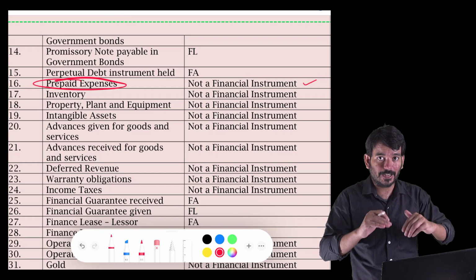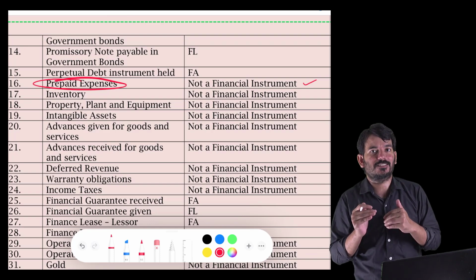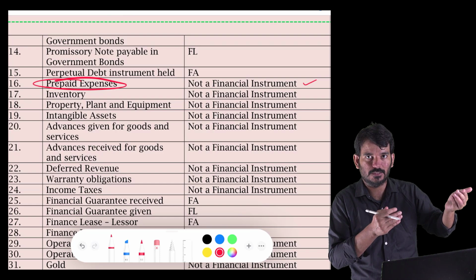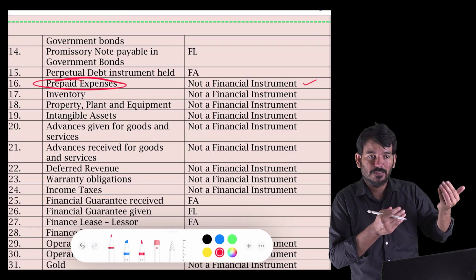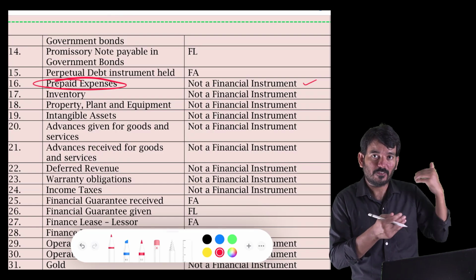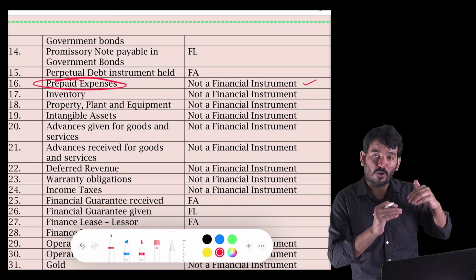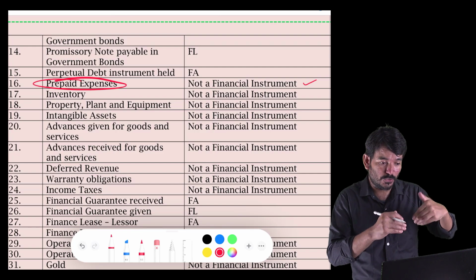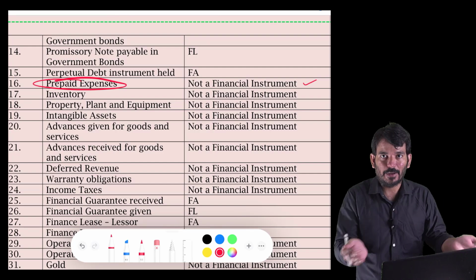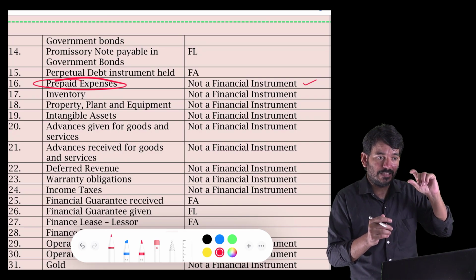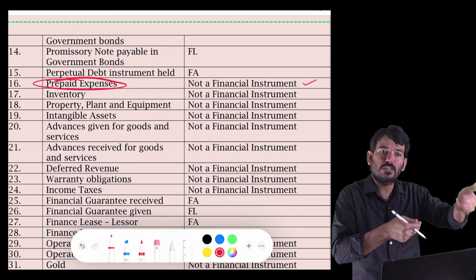But it is not a contractual right to receive the cash. So when I am paying the landlord one month's rent in advance, I cannot go to him and say, sir, return what I had paid. He will not give that money to me. Okay, so it's a contractual right, but the right is to use the land or the premises, but not to refund the money. Our definition says that there has to be a contractual right to receive the cash.